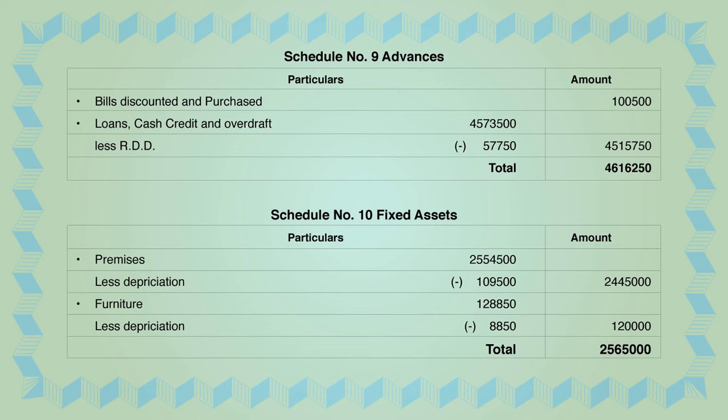Now the same thing you have to do with the furniture. Furniture is given in the trial balance as 1,28,850. You will minus the depreciation which is given in adjustment number 4, and that is 8,850. You deduct both and you get the answer in the outer column in schedule 10 for furniture as 1,20,000. I hope you have understood how to deduct depreciation from the fixed assets, and you get the total fixed assets as 25,65,000, the total of schedule number 10. This amount will get transferred in the balance sheet in front of schedule number 10.